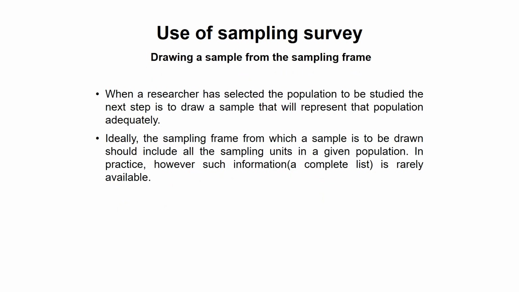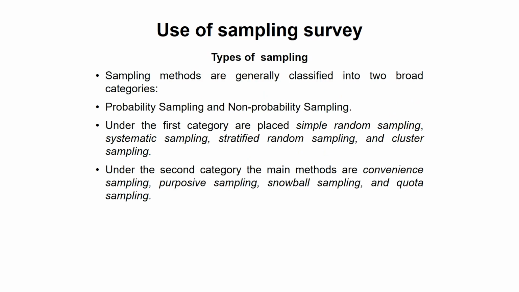When a researcher has selected the population to be studied, the next step is to draw a sample that will represent the population adequately. The sampling unit is in a given population, and some information is already available in the form of a list. Now we will discuss the different types of sampling. This is really interesting to understand. Broadly, we classify them into two categories.